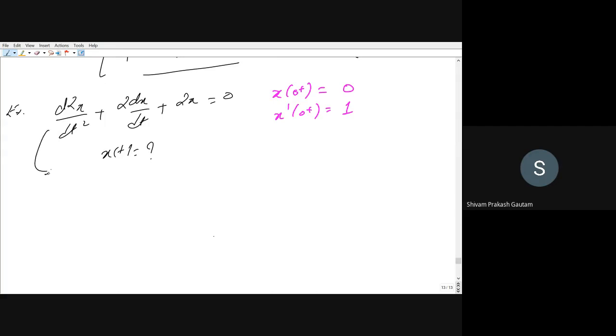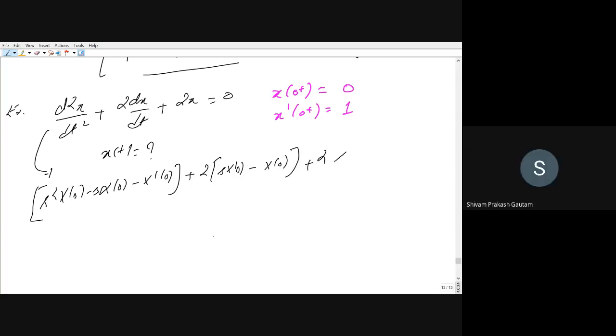So we have to take the Laplace transform. I will be directly taking the Laplace transform of this equation. What is the Laplace transform of d2x by dt squared? S square X(s) minus s x(0) minus x dash (0). Plus 2 times the Laplace transform of dx by dt, which is s X(s) minus x(0), plus 2 X(s), will be equal to the Laplace transform of 0, which is 0.